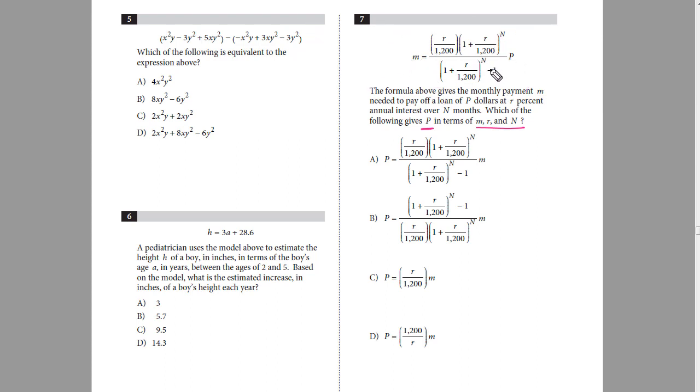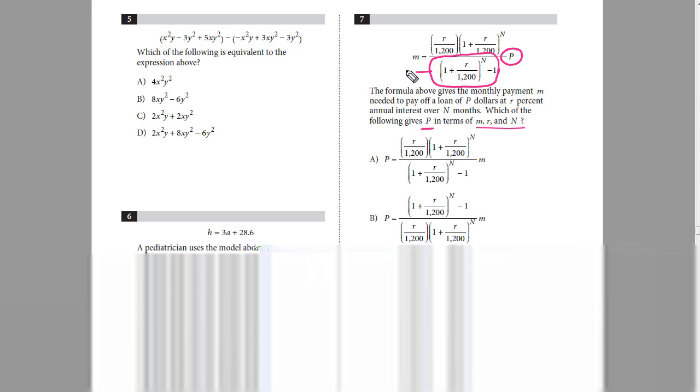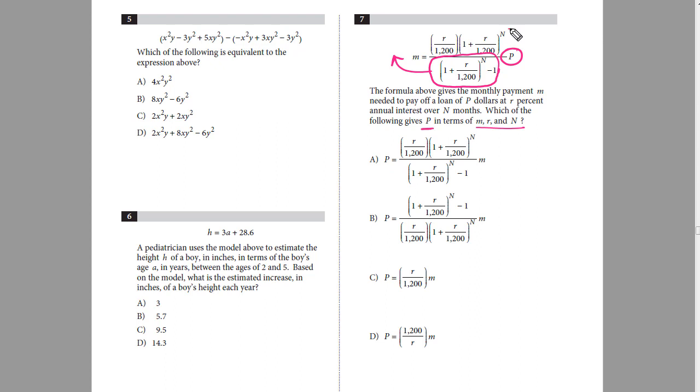Let's look at this question in this way. We have to isolate P from everything, or we can say we have to move everything else onto the left side of the equation, and only P will remain on one side of the equation. So this whole thing is in the denominator. So when we do the cross multiplication, it will get multiplied with M. And this whole thing is in the numerator.